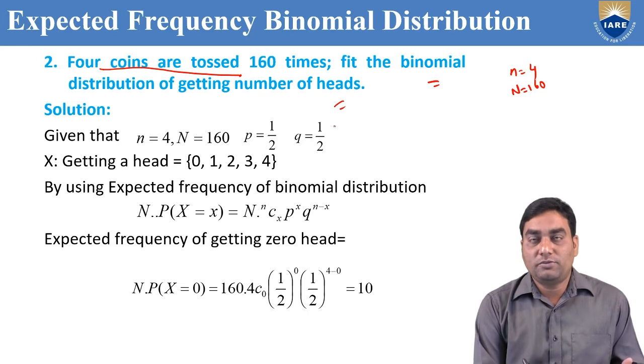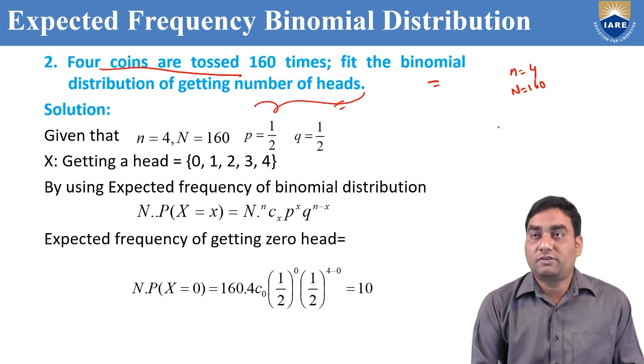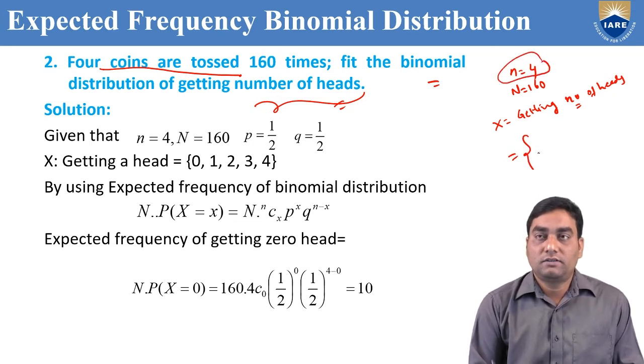Fitting the binomial distribution is nothing but expected frequency of binomial distribution. For what? Getting number of heads. So capital X is number of heads. Tell me small x values. If we toss 4 coins, it may be 0 heads, 1 head, 2 heads, 3 heads, or 4 heads. That's it.